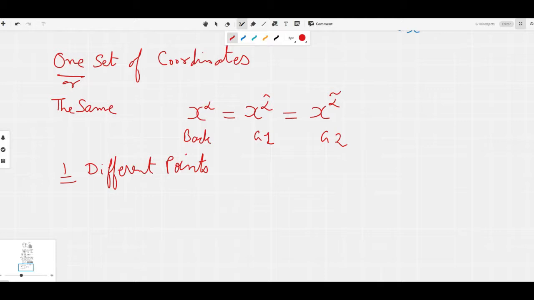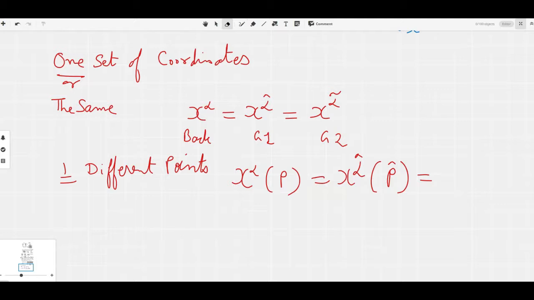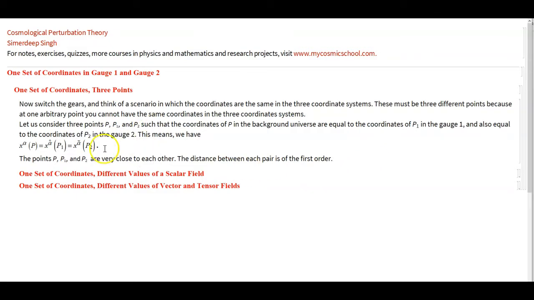This means let us give these points labels. So we can say that in the background universe the point is P, so x alpha evaluated at point P. In gauge 1, let us say that point is P caret, and in gauge 2 that point is, to be consistent with my notes, in which I said that we have P for the background, P1 for gauge 1, P2 for gauge 2.